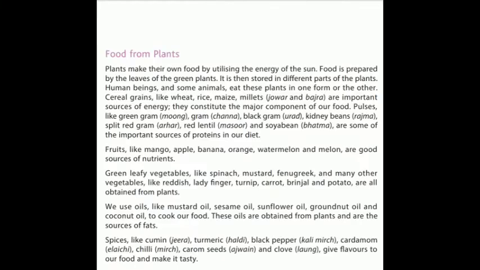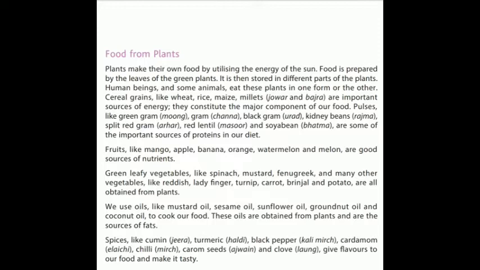Okay, now next we will proceed with food from plants. So we already know this, that plants make their own food by utilizing the energy of the sun. So food is prepared by the green leaves of the plant. It is then stored in different parts of the plants. Okay, so after preparation of the food, the plant stores it in the various parts. Some store them in their roots. Some store them in their fruits, and so on. Human beings and some animals eat these plants in one form or the other.